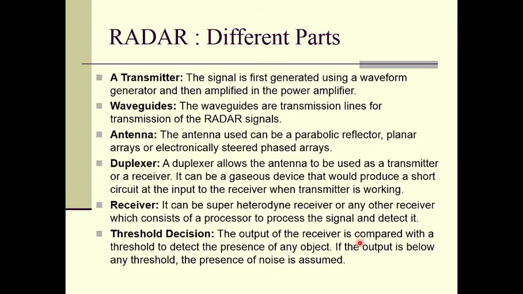So, we may be receiving some echo signal back scattered by different objects in the atmosphere, maybe plants, trees and mountains and everything, right. Therefore, some threshold is set, and beyond the threshold if we receive the signal, then we can say there is a target, otherwise we can say it is noise, right?